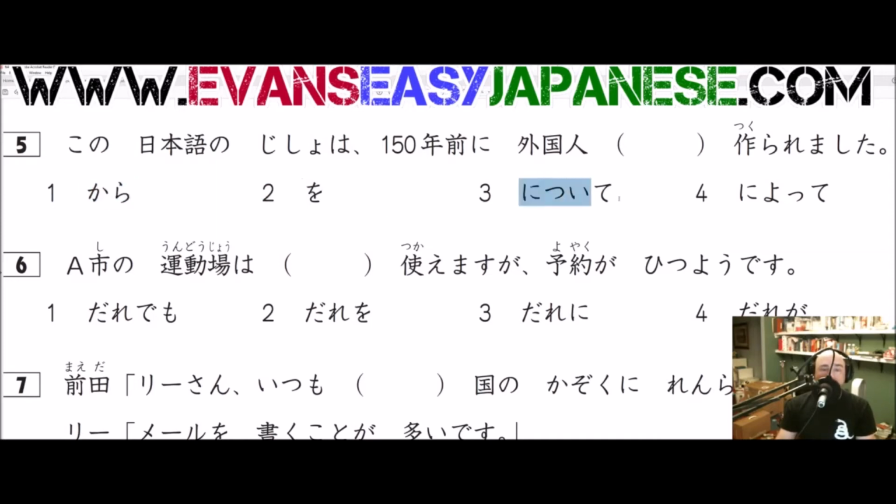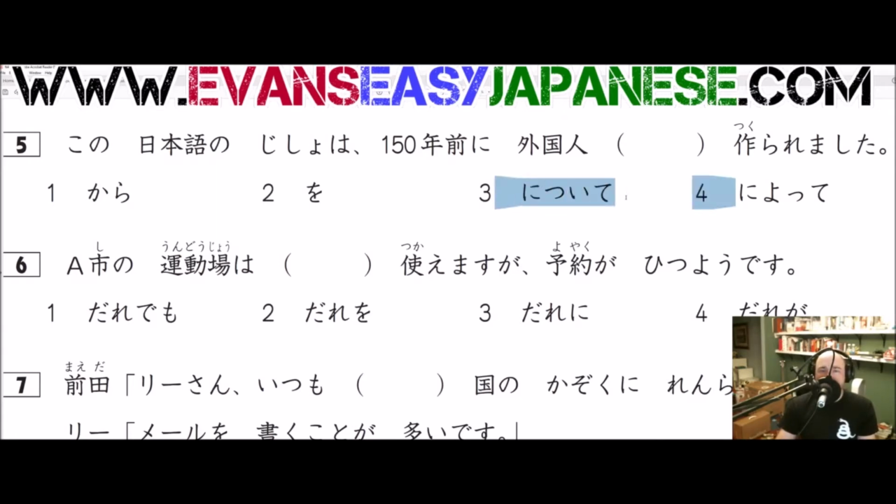And then we're stuck with nitsuite and niyotte. All right, this is where it gets interesting because we already have a ni particle. Hint, it doesn't matter how many particles are in a sentence usually. You can't really have two, you can have two gas, but not frequently. You can't really have two O's. That's also something that most likely doesn't happen in the same clause. Anyway,